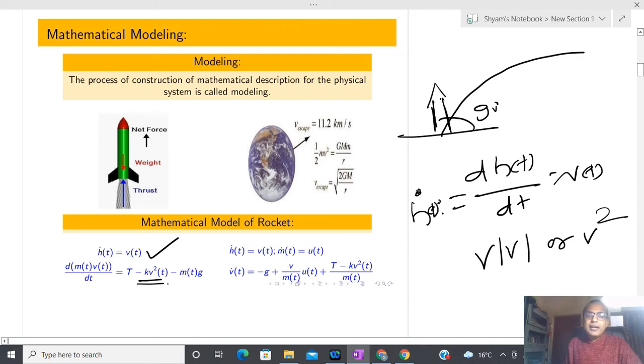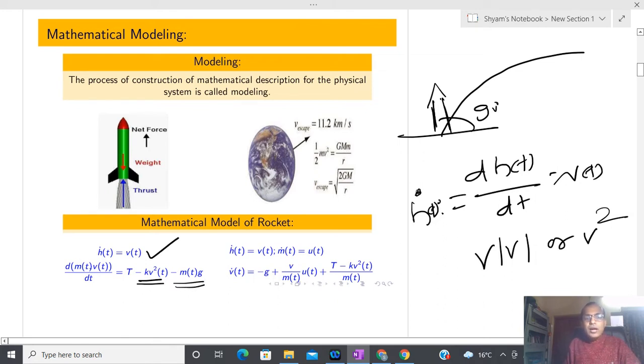Their behavior is the same as whenever something is moving inside water. Here the drag force is proportional to the velocity. Obviously this k depends on several factors, such as the climate, and the size and shape of this particular rocket. I haven't specified it, but I will share one paper where the exact value of k is also specified, and after that this term is due to gravity.